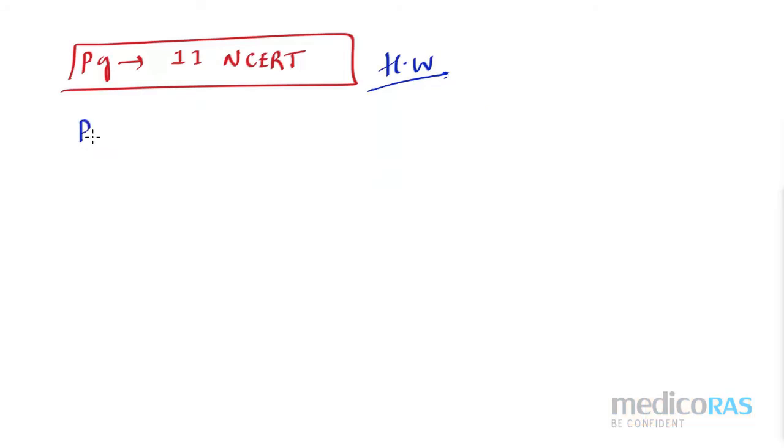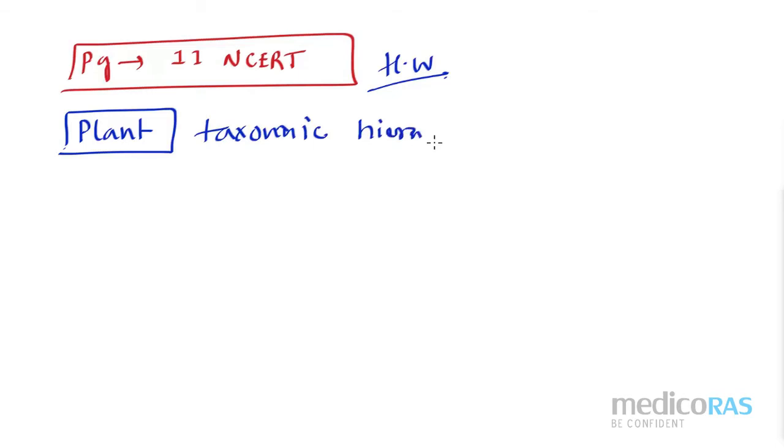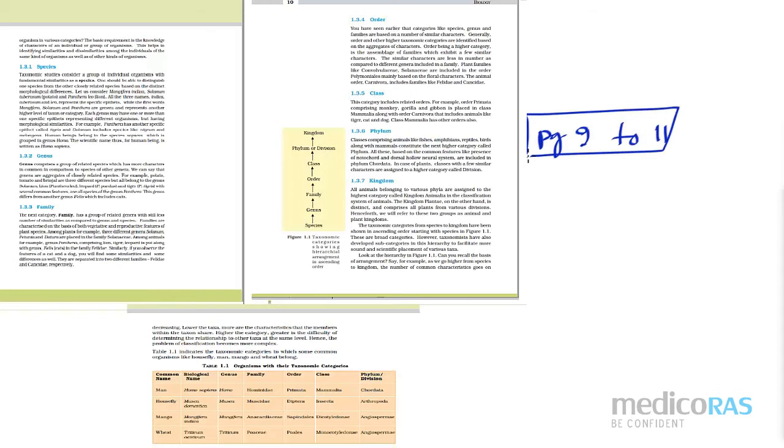Next, I will write plant taxonomic hierarchy from the NCERT book only. Check page number 9 till page number 11. You have all the description about the kingdom, species, genus, everything. From whatever examples they have given, from those examples only, I'm going to make one taxonomic hierarchy for you people. So let us start here.